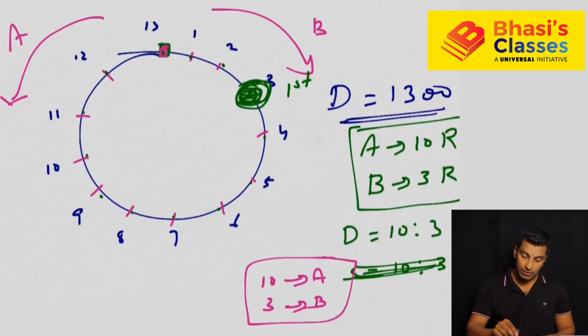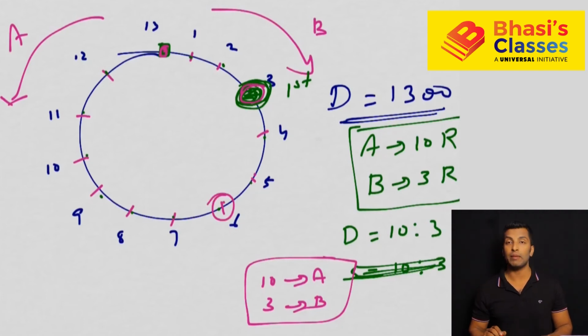Second meeting point means, okay, now again, from here, B will move 3. 1, 2, 3. So this will be the second meeting point. Effectively, A is moving 10. So A moving 10 means from 3, 1, 2, 3, 4, 5, 6, 7, 8, 9, 10. And that's the point. So at point 6, they meet for the second time.